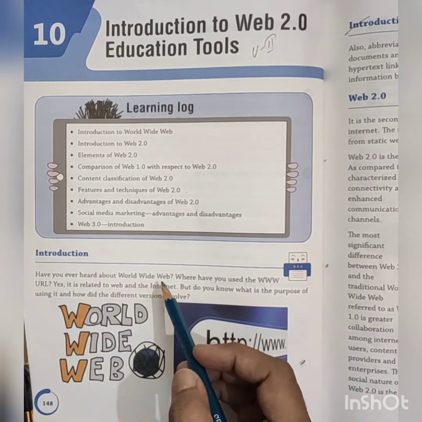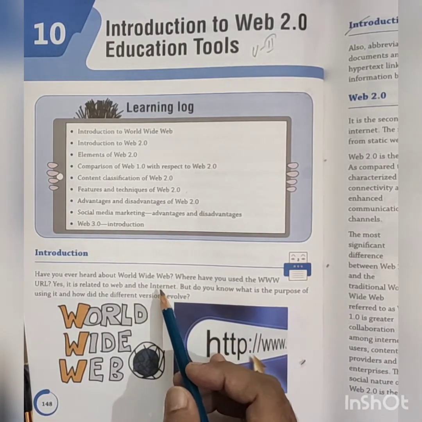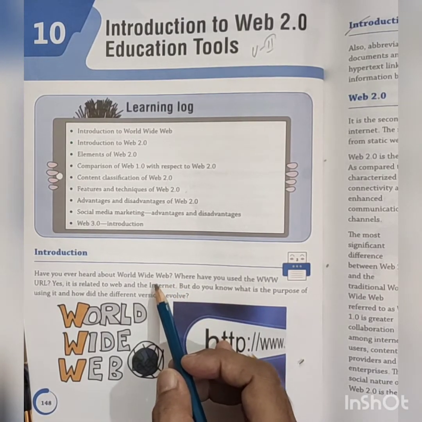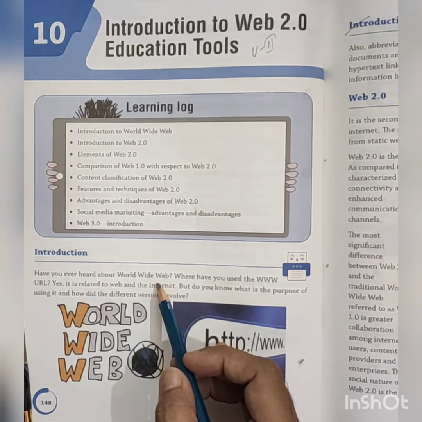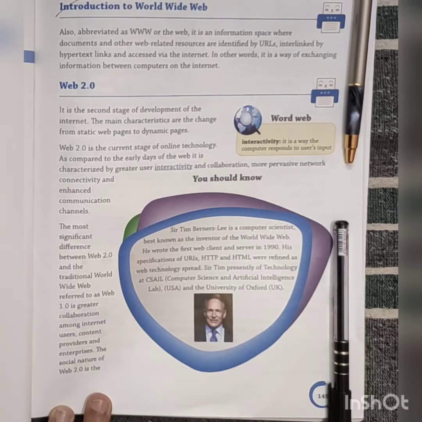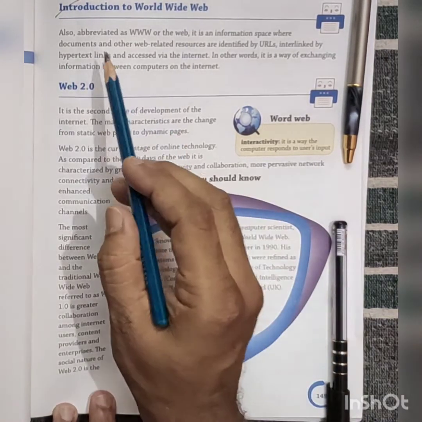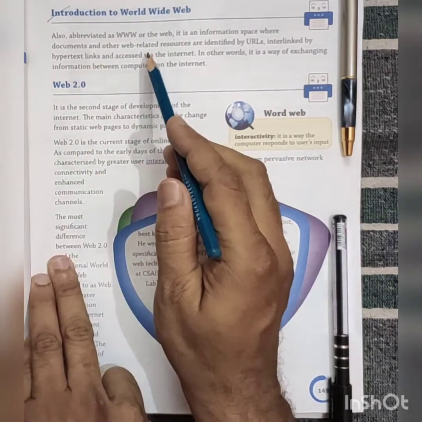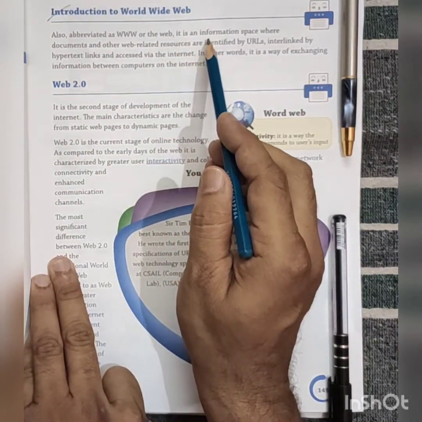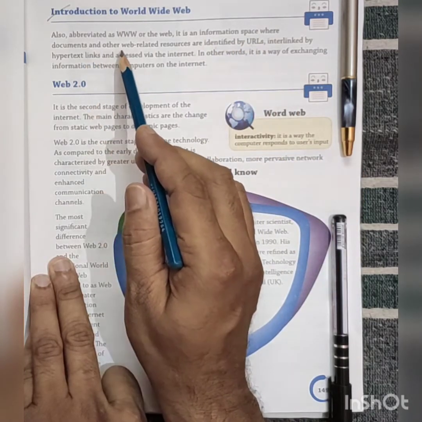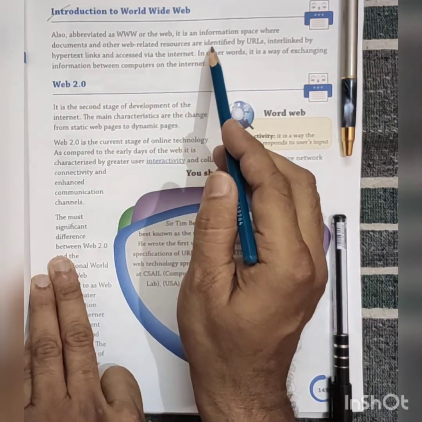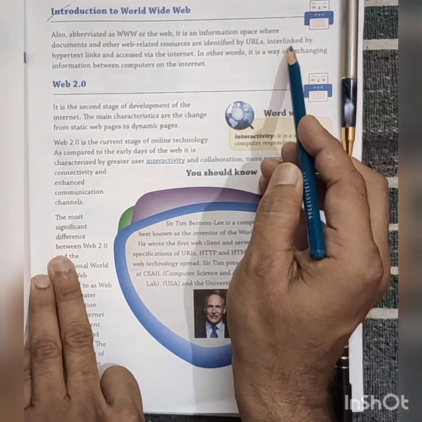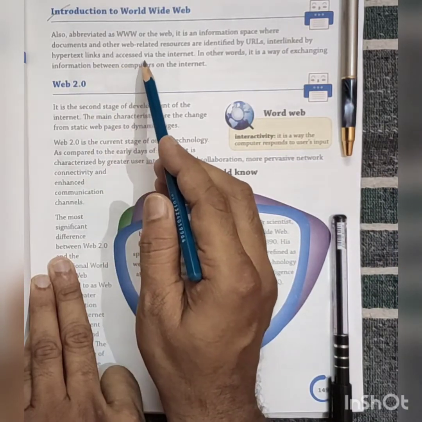So all of us have already heard about World Wide Web, or in short WWW. I will just give some introduction of World Wide Web. It is an information space where documents and other web related resources are identified by URL, Uniform Resource Locator, interlinked by hyperlinks and accessed by internet.